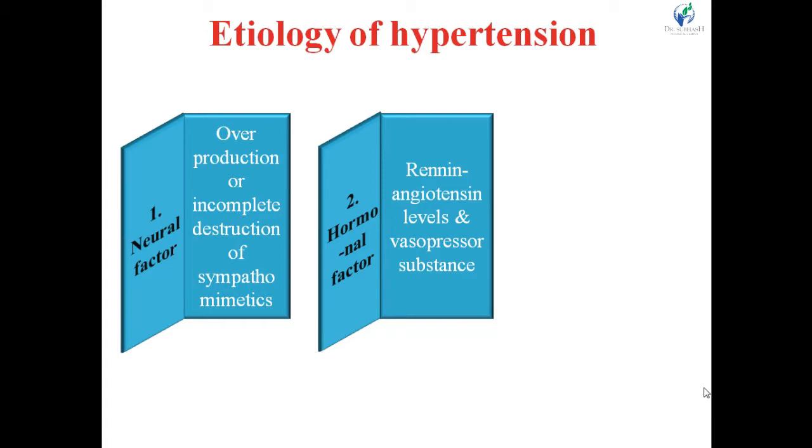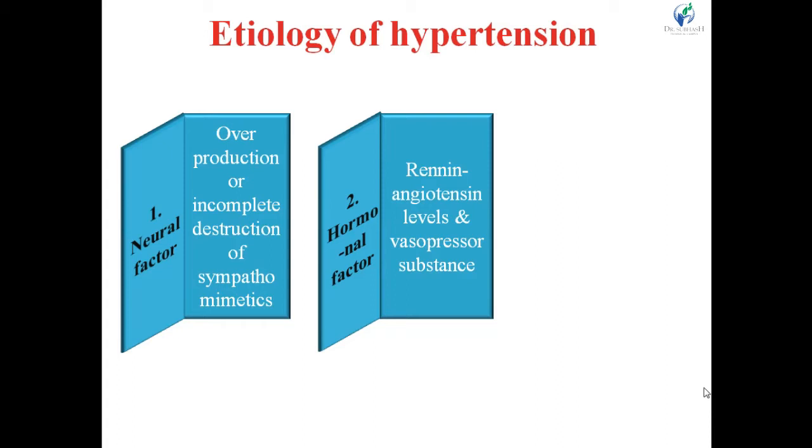level. But in some circumstances or some conditions, this system is activated more, or gets overactivated. In this type of condition, blood pressure will increase. So one hormonal factor is that renin-angiotensin level. Then other vasopressor substances like arachidonic acid, different metabolites, as well as prostaglandin, corticoids, then kinins.